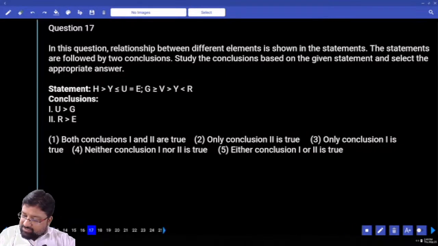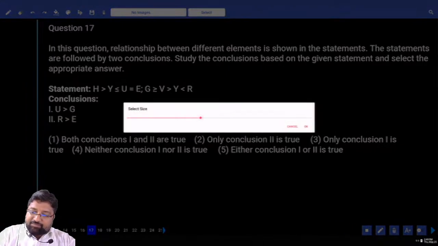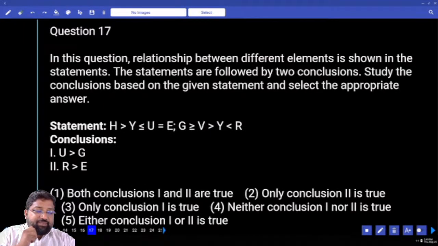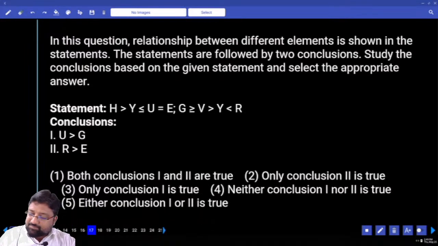Coded inequalities. Will you use pen and paper? U to G. Whose help do I need here? U greater than or equals to Y. Y less than G. Greater than or equals to, less than. Opposite symbols.